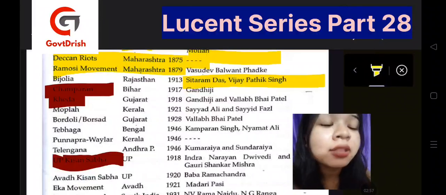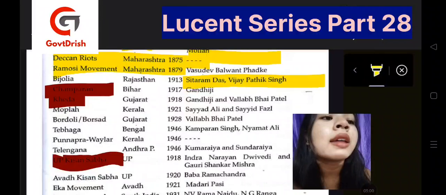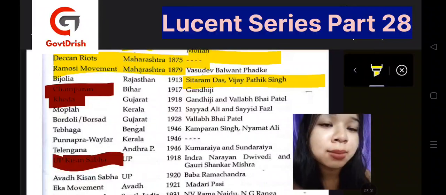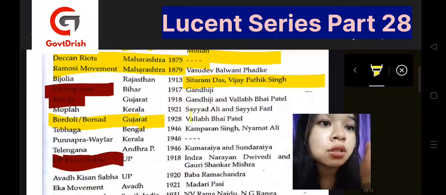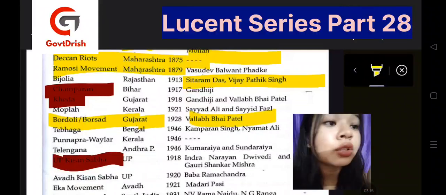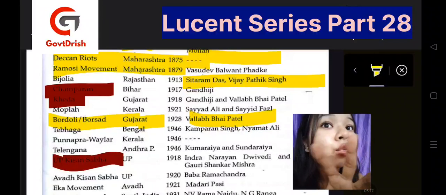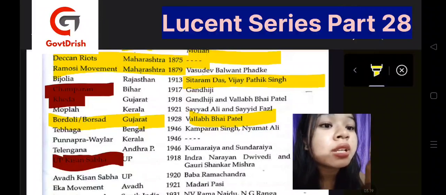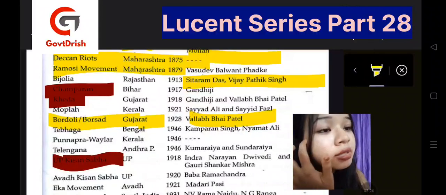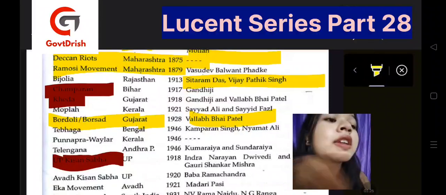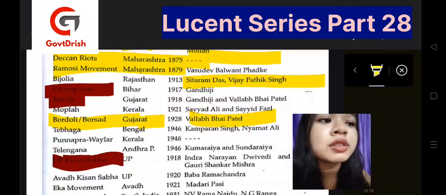Then we have Kheda, that was in Gujarat, and the leaders were Gandhiji and Vallabhbhai Patel. Then we have Moplah, that was in Kerala, Syed Ali and Syed Fazil. Then we have Bardoli, Gujarat, and this was also very important because Vallabhbhai Patel was one of the renowned leaders. Make a note of the important movements which were led by important leaders like Gandhiji and Vallabhbhai Patel, as very expected questions will come from those sections.